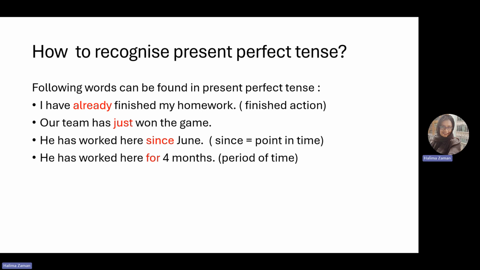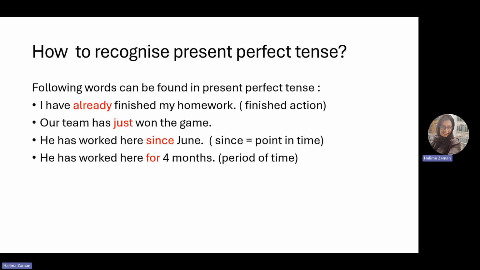Now, what's the difference between since and for? We can use both since and for to express present perfect tense. But what's the difference? When we talk about a specific time or a point in time, for example, June, I'm specifically mentioning a month, right? So when I specifically mention a month or a year, I have to use since before that.